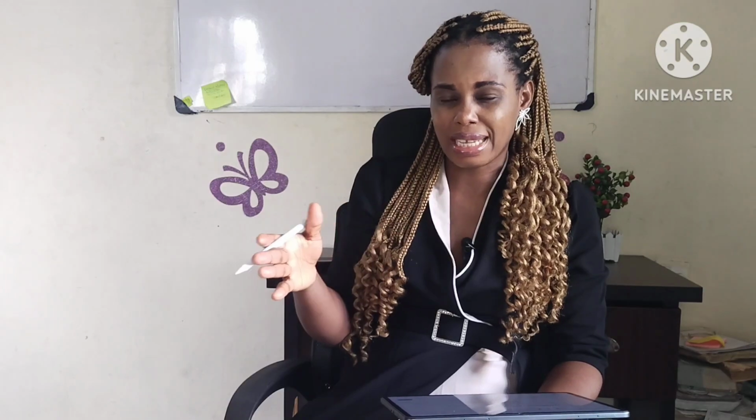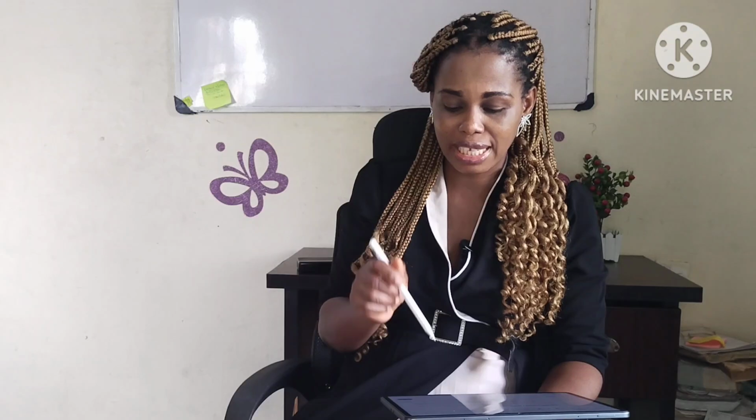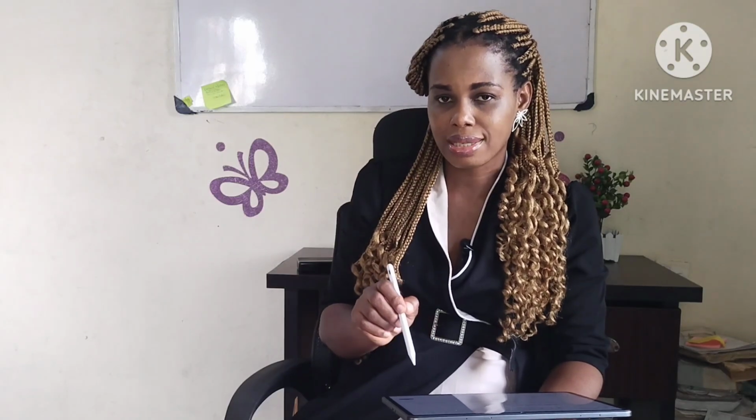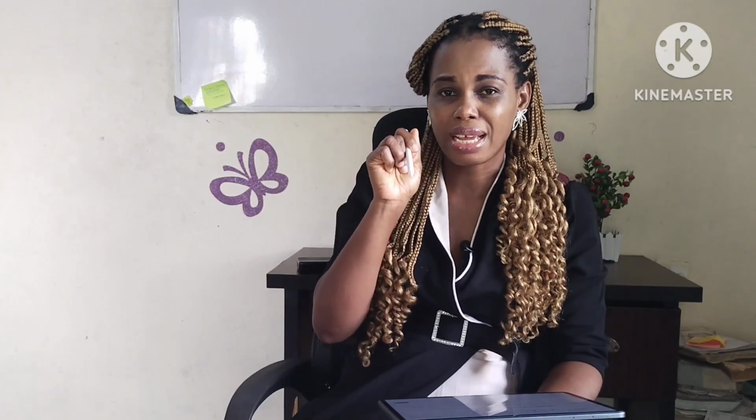Okay, after your concluding paragraph, go to the next line at the bottom right hand corner of the page, after the last line of the body of the letter. Okay, write yours sincerely. Don't write yours faithfully, yours lovely, yours affectionately. Please write yours sincerely. Yours has to start with a capital letter Y. Okay, capital letter Y. Please, yours does not have an apostrophe. It does not have any relationship with an apostrophe.